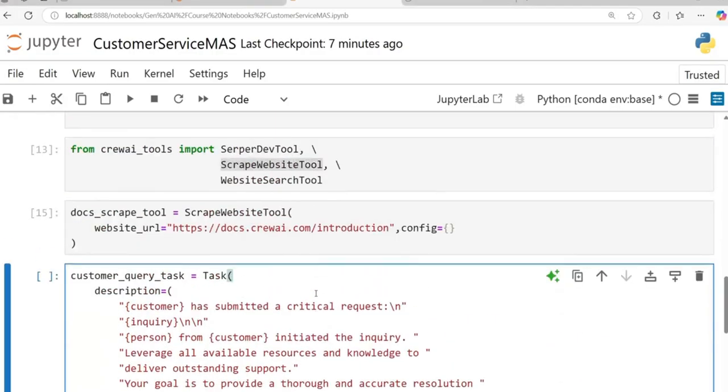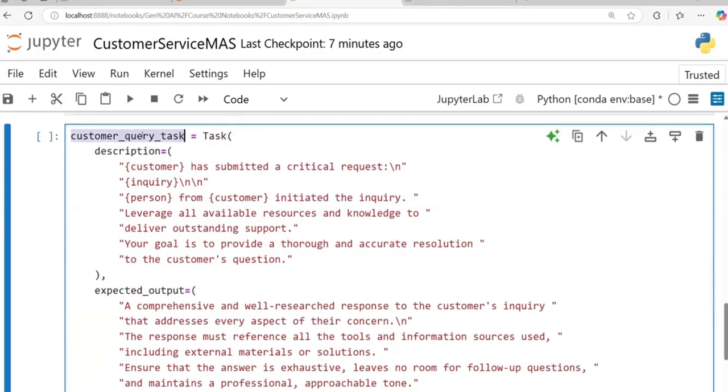If you pay attention here, customer query task is one task that I am creating. Okay. And the description of the task is: customer has submitted a critical request, initiated the inquiry, leverage all available resources to deliver outstanding support. Your goal is to provide thorough and accurate information. So I'm defining a task basically, customer query task.